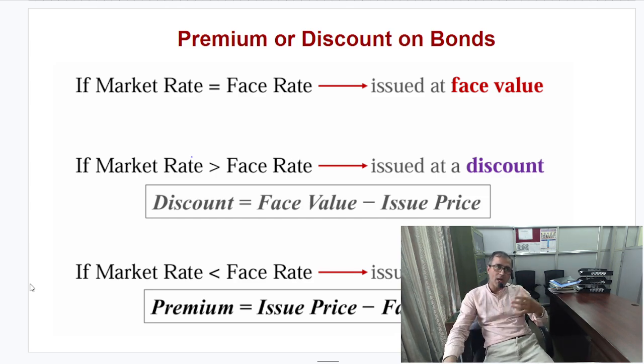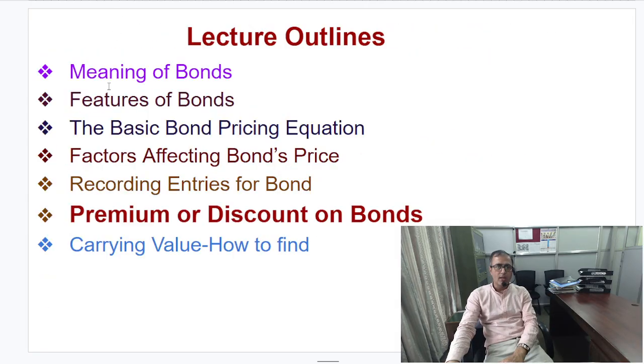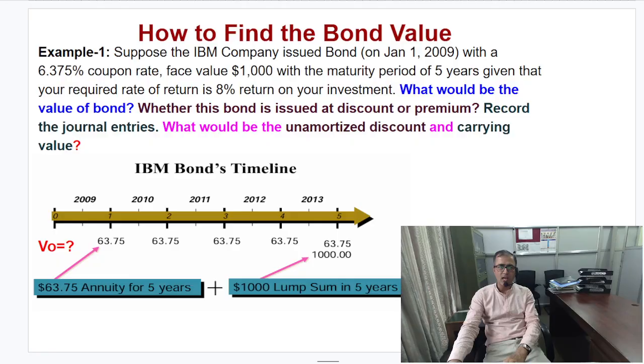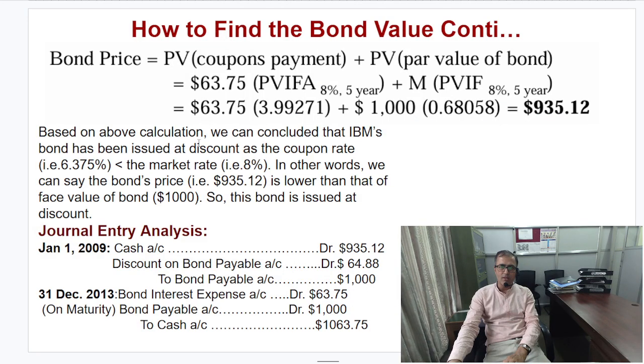But if the question is about what our carrying value would be, since this bond is issued at discount, the carrying value is simply the face value minus the unamortized discount. Here the unamortized discount is the discount, so the carrying value would be 1000 minus 64.88, which is 935.12, and this will be reported in the balance sheet.